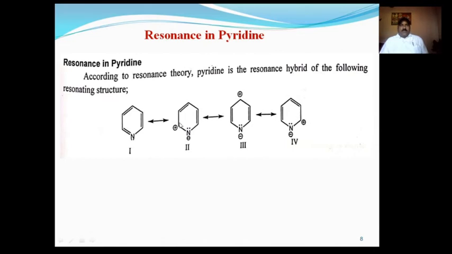And here delocalization takes place, that means this carbon atom shifts the pair to this carbon and forms a double bond like this in structure third. That means structure third is from the fourth and structure second. In this way it gives the four hybrid structures or resonance structures of pyridine, which is known as resonance in pyridine.